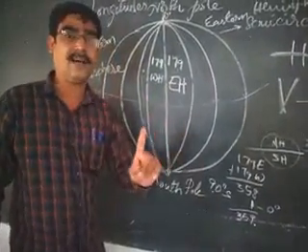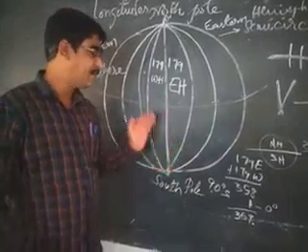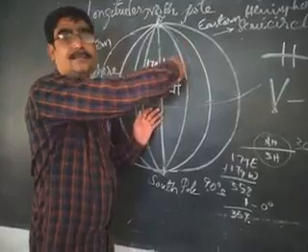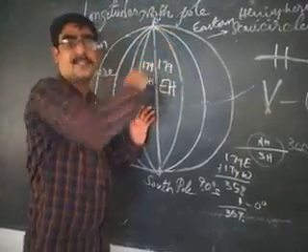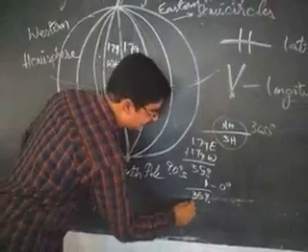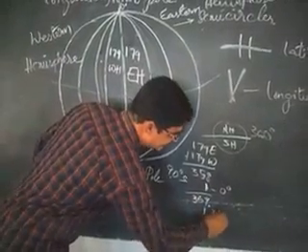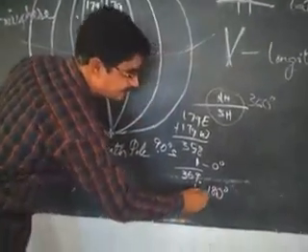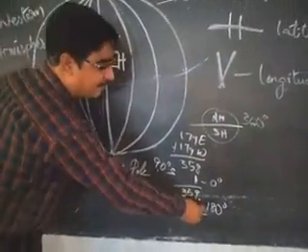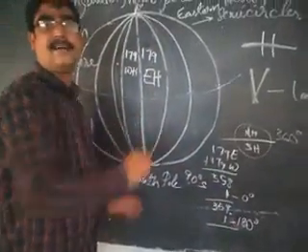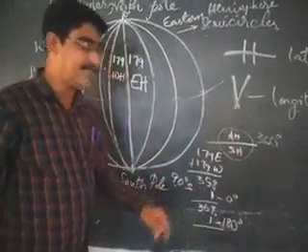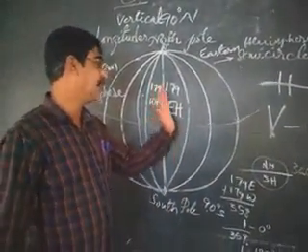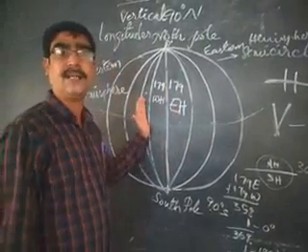There is one longitude which is common for the eastern hemisphere and the western hemisphere. It is behind the back of the 0 degree longitude, that is called 180 degrees longitude. It is common for both the eastern and western hemispheres. 0 degrees and 180 degrees are common for both eastern and western hemispheres.